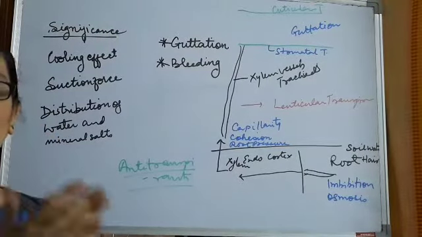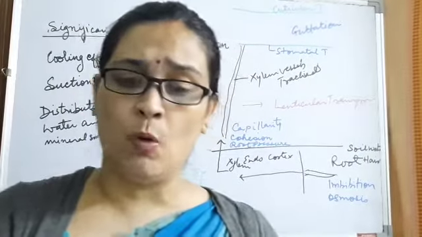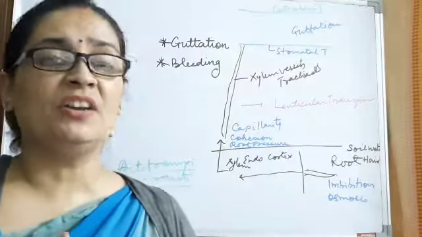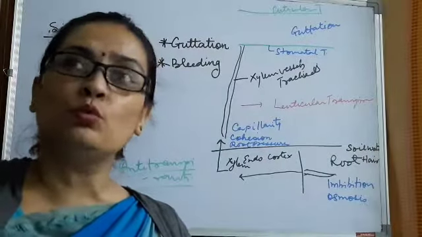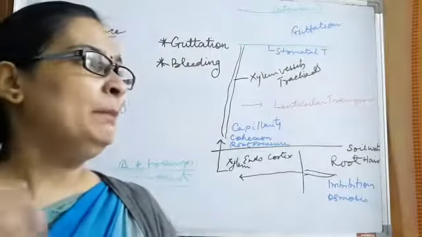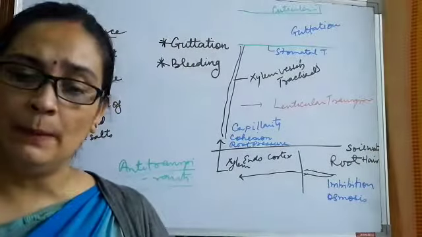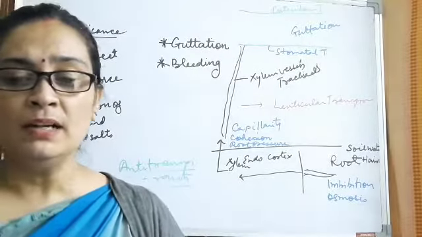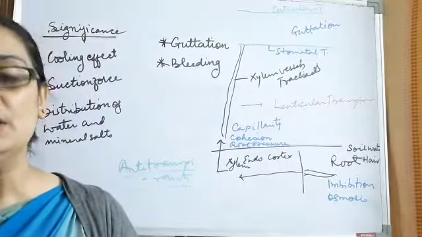Whenever the plant body gets hurt or injured, the plant sap starts escaping out. That is also because of excessive root pressure. Since root pressure is generated, it assists the movement of water from the roots to the stem and leaves, so it is passing through the stem in between. If anywhere this gets cut, what will happen? The bleeding will begin. It is basically the plant sap coming out of the ruptured cell, cut end, or injured part.